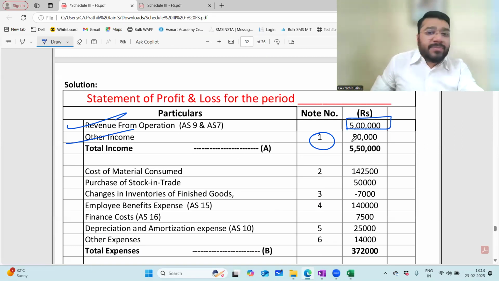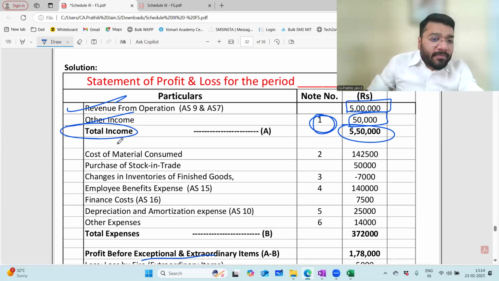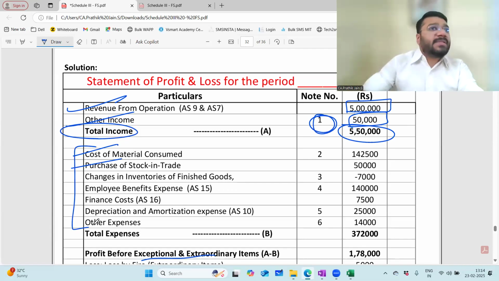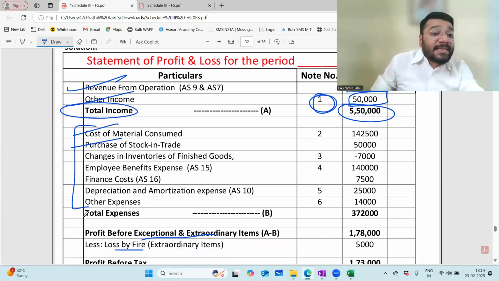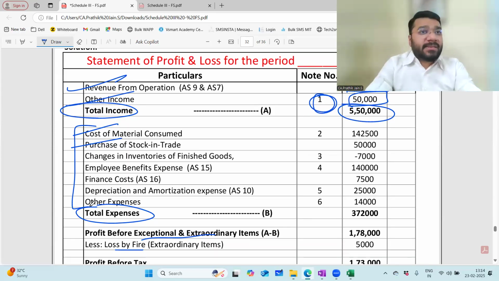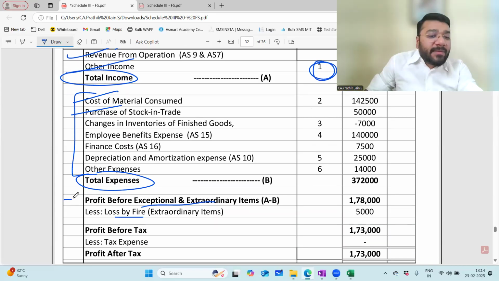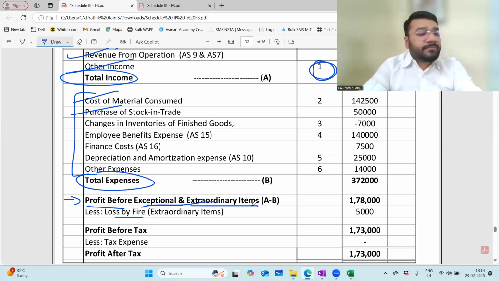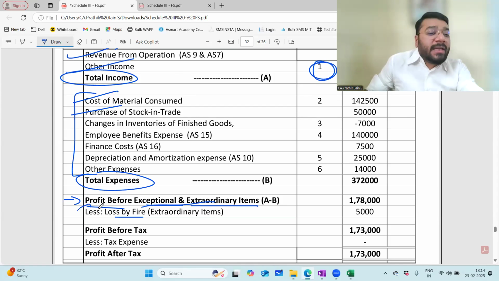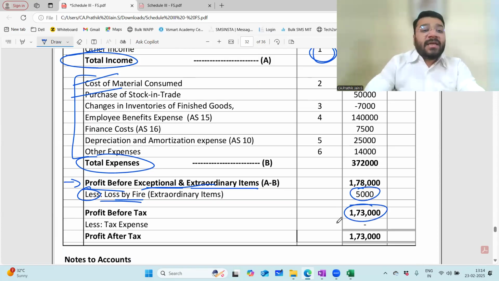Other income, we have a breakup, so I'm taking it to note number 1. Amount is given. This is called total income. Like that, cost of material consumed, purchase of stock-in-trade, all the 7 items are given. Put together, they are called total expenses. The next item is profit before exceptional and extraordinary items. From that, you minus the extraordinary loss by fire, and you will get profit before tax. If any tax expense is given, minus that, and you'll get profit after tax.